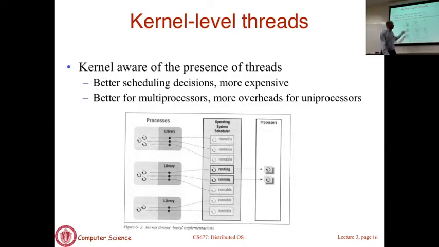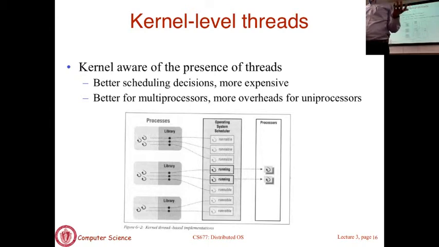Okay. Kernel level threads have a one-to-one mapping. Every user level thread has a kernel schedulable entity that the kernel can choose for execution, in which case that user level thread also starts executing. By user level thread, I mean a thread in user space or in an address space. So in one case we have a many-to-one mapping. In another case we have a one-to-one mapping.